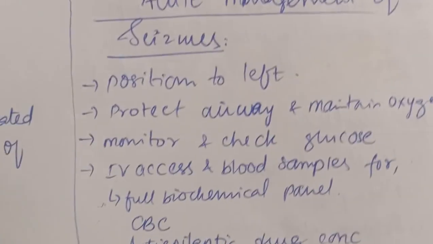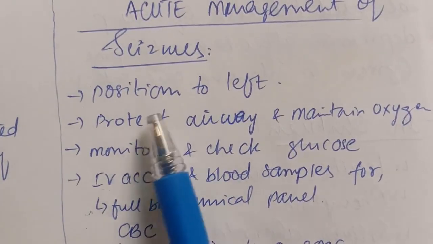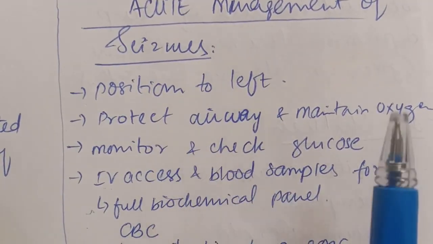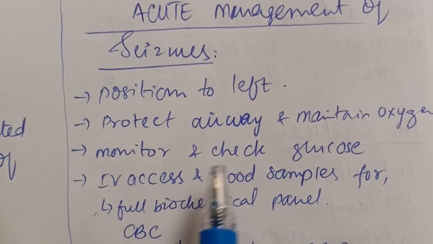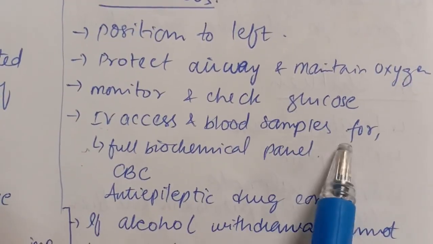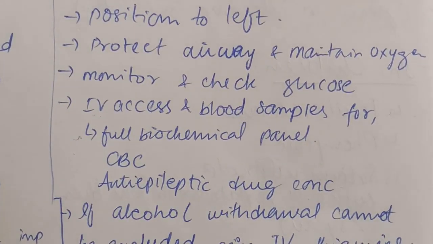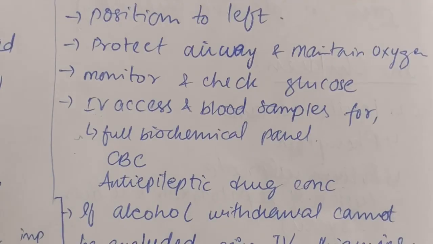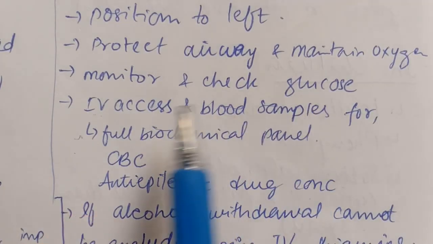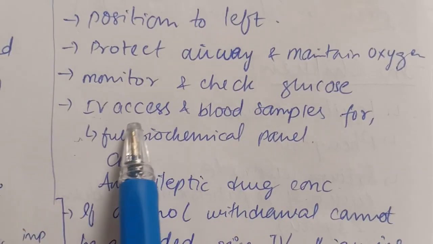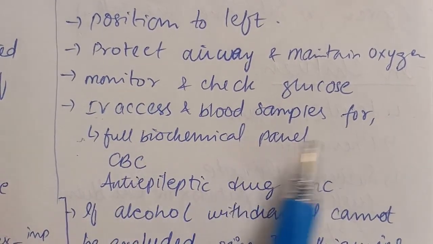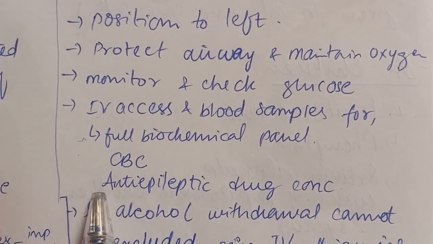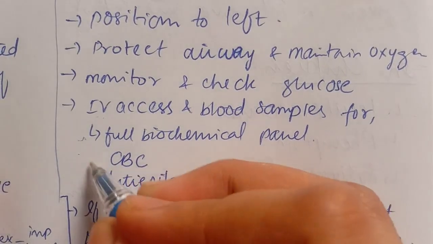Now, coming towards the acute management of seizures. First of all, we are going to position the patient to the left side, protect the airway, and maintain oxygen. We are going to check the mouth of the patient if he has any dentures or if his tongue is occluding the airway. So we are going to clear that, and monitor and check the blood glucose concentration. We are going to gain the IV access and send the blood samples for a full biochemical panel, complete blood count, and epileptic drug concentration.